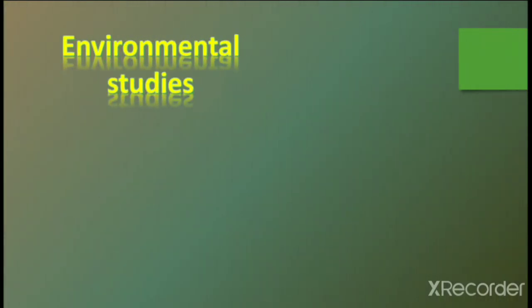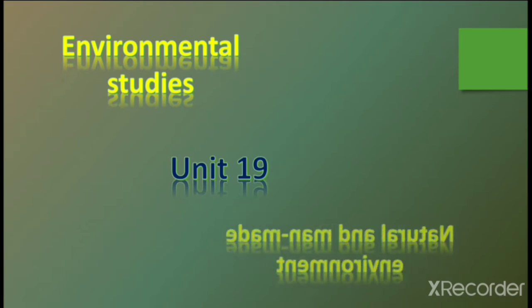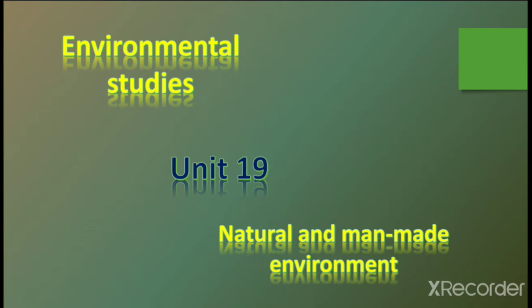This is our environmental studies lecture, and in this lecture we are starting our unit number 19, and the name of the unit is the natural and man-made environment. What is a natural thing? Natural things are trees, plants, sun, moon, etc. And man-made means the things which are made by man; that is called man-made things.